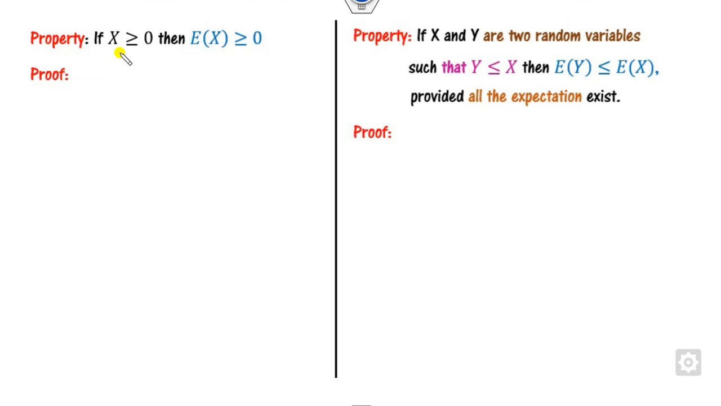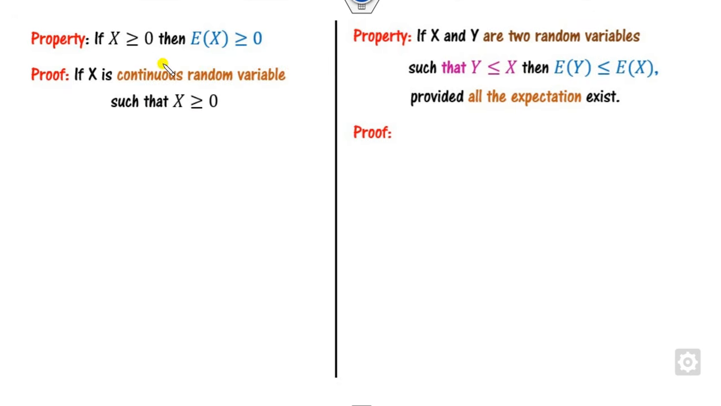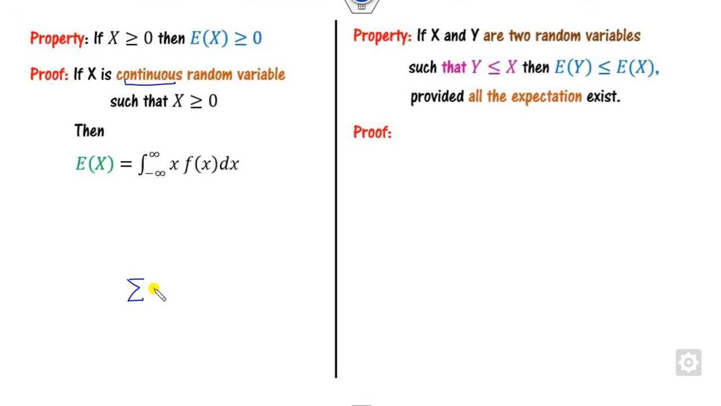Another property: whenever X is a positive random variable, the expected value is always positive. What is the meaning of that? Expected value is an increasing function. The simple thing is that if I consider X as my continuous random variable, with X greater than 0, then E[X] is the integral of x f(x) dx. If you consider this as discrete, then you replace the integral with a summation. Now since X is greater than 0, this integration is nothing but from 0 to infinity.